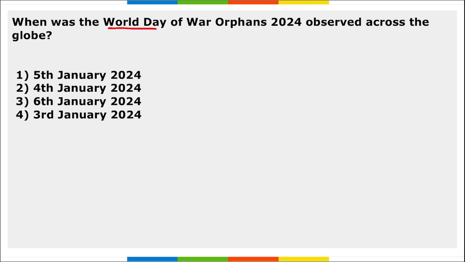Next, when was the World Day of War Orphans observed across the globe? So World Day of War Orphans was observed on 6th of January 2024, and it is to raise awareness about the challenges that are faced by the children who have been left orphaned by wars, right? And it is to basically address their social, psychological, physical, mental health conditions, right? Because one or both of their parents were not there because of the war, correct? So this is the reason we observe this World Day of War Orphans.